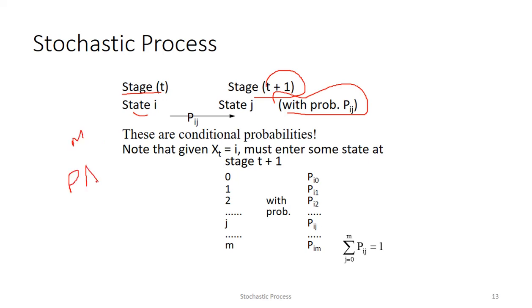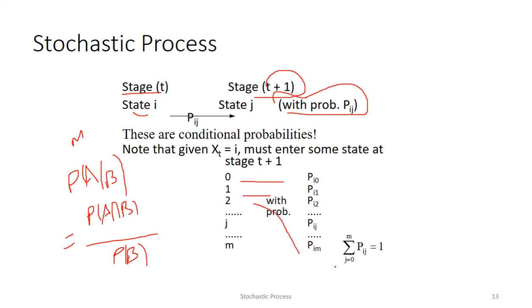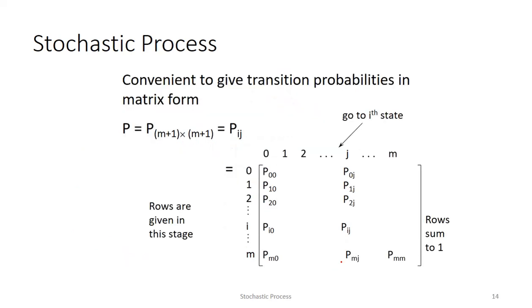We all know this conditional distribution formula: probability of A given B equals probability of A intersection B over probability of B. If the events are independent, then only the probability of A remains and the rest cancel out. See, if stage 0 is there, then pi 0, pi 1 with probabilities. Here one condition is there that you can discuss.